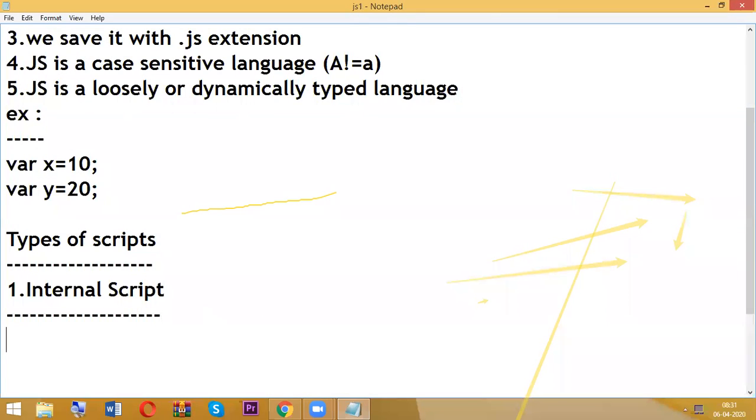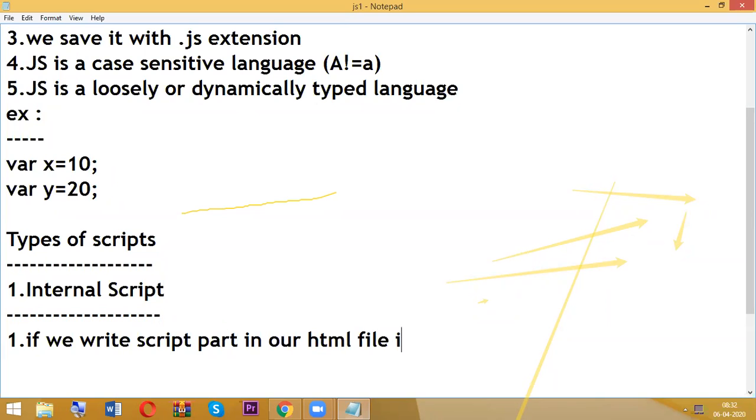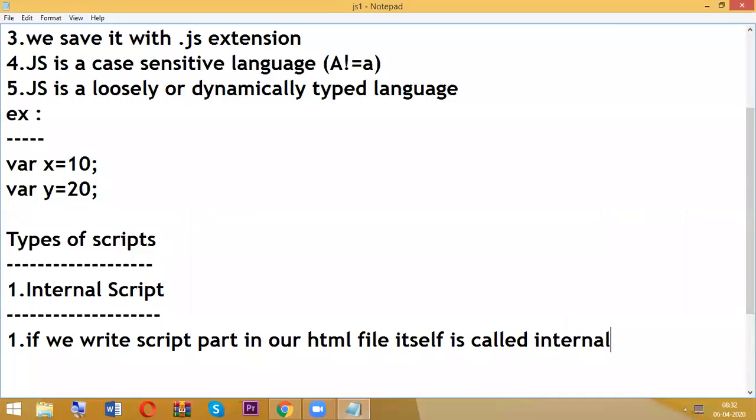As usual, similar to CSS internal style sheet, here also internal script. If we write the script part in our HTML file itself, it is called internal script, and the file extension is .html only.